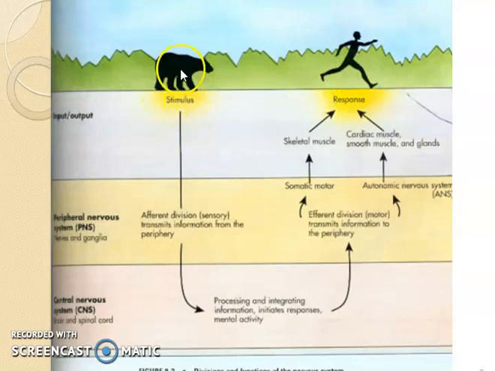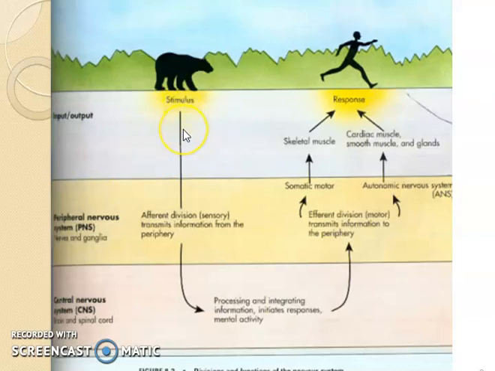So the stimulus is the bear. First of all, we should have certain receptors, windows to the environment, through which we can see, we can hear, we can feel. So anyone will either see a bear with their eyes, so eyes are receptors, or maybe they hear the voice of the bear. Then they are sensing in another way, listening through the ears. So ears are another form of receptors. Those receptors help the nervous system to see, hear or locate the environment.